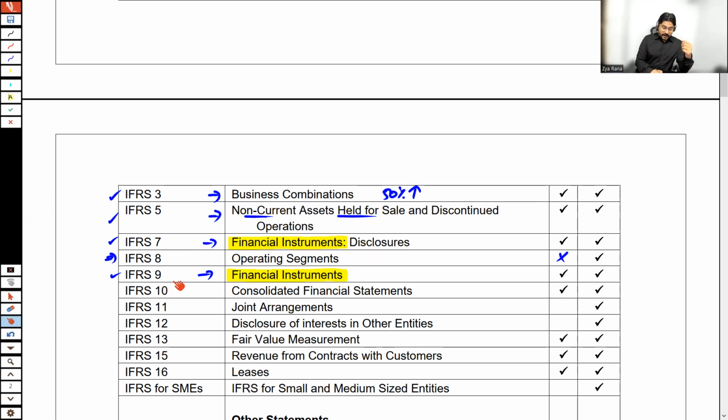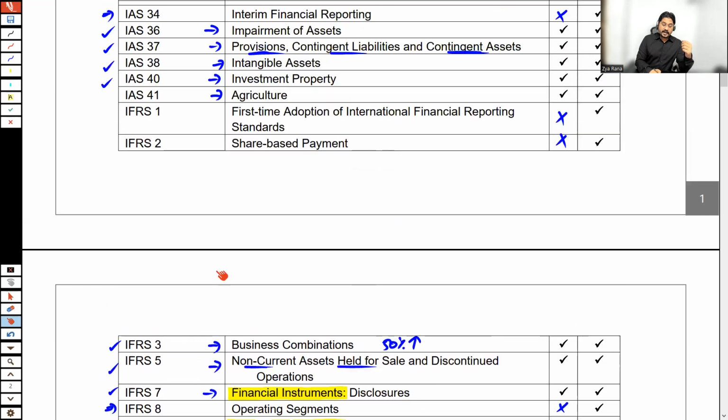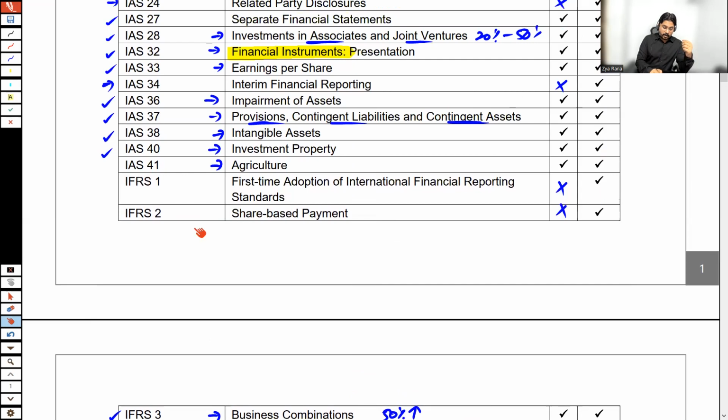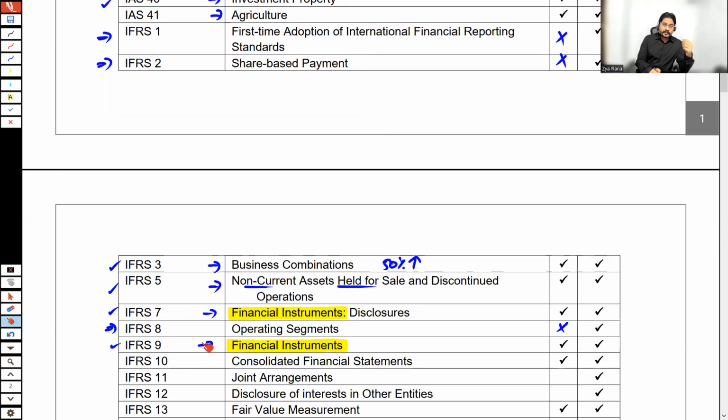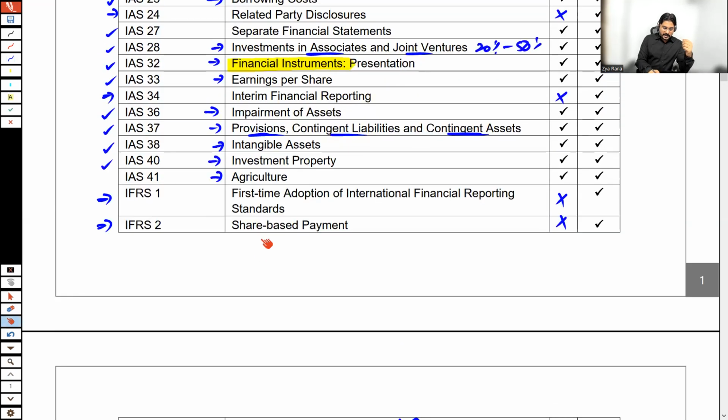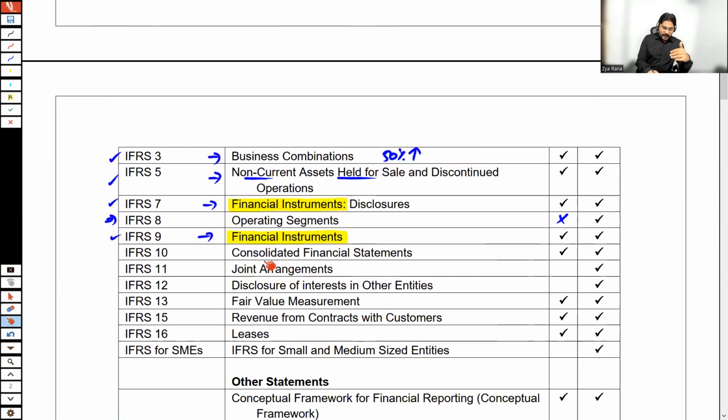By the way, before this IFRS 9, there was a standard, but now we have skipped it. IAS 39, before the introduction of IFRS 9, the accounting of financial instruments was according to IAS 39, but not now. In today's world, the financial instruments are dealt with or accounted for according to the guidance of IFRS 9.